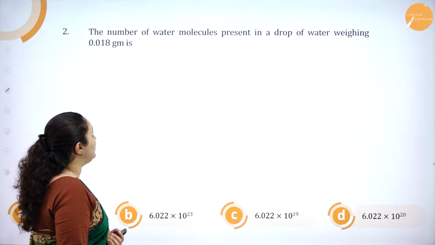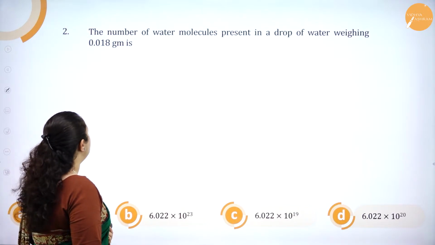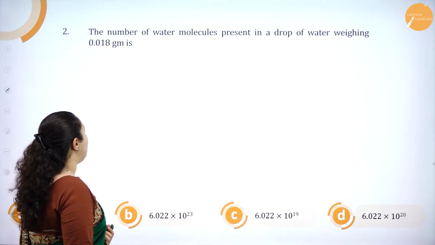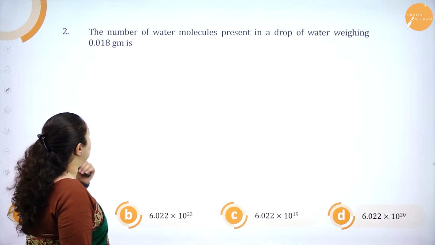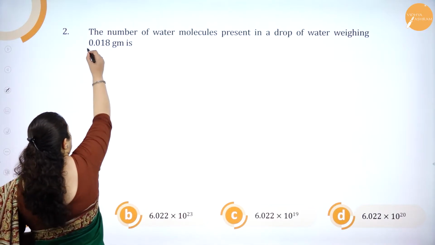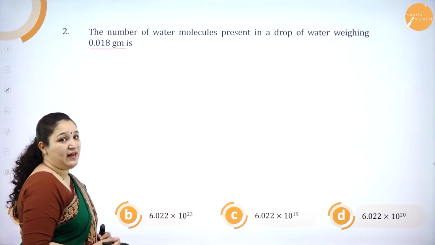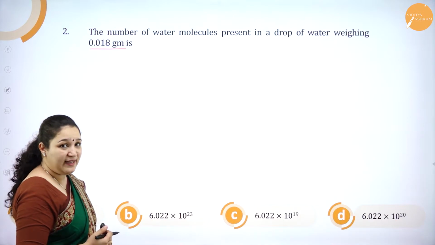The number of water molecules present in a drop of water weighing 0.018 gram is. So they are asking us to find out the number of water molecules in 0.018 grams of water. We'll see the options if we are getting any hint here.